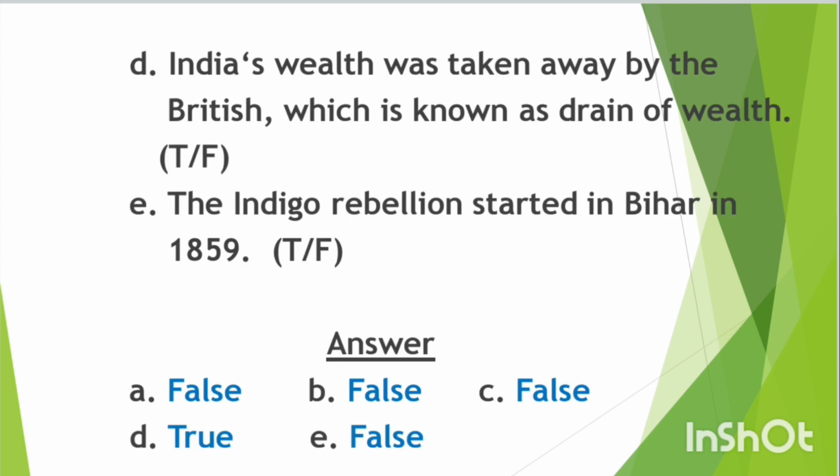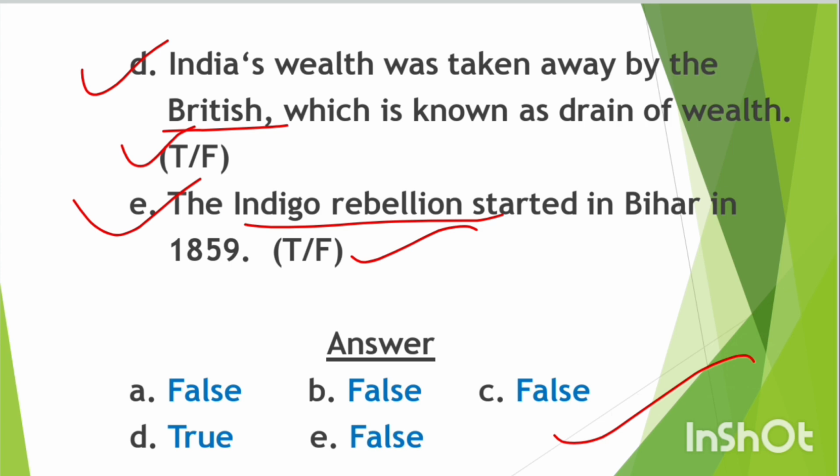Next question, question number D, India's wealth was taken away by the British, which is known as drain of wealth. Is this one true or false? So this one is true. Next question, question number E, the Indigo Rebellion started in Bihar in 1859. Is this one true or false? So this one is false. So for question number 3, all answers are present here, so you can match from here.